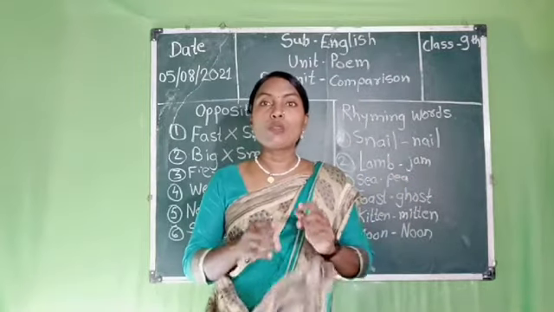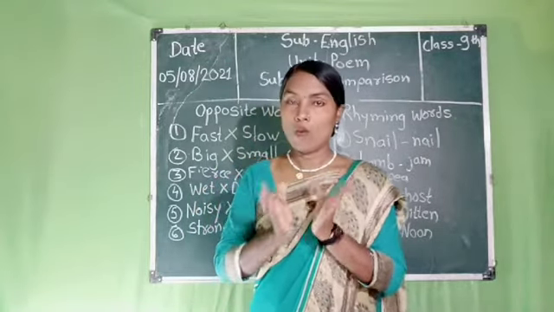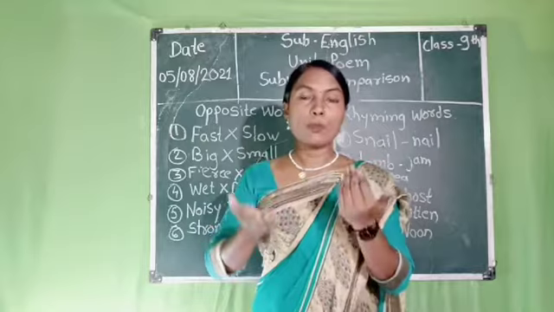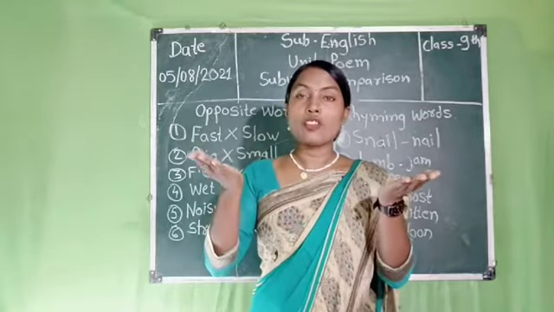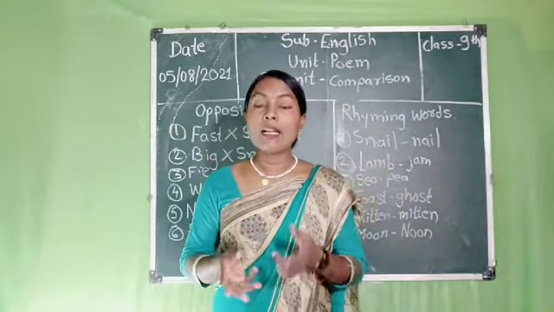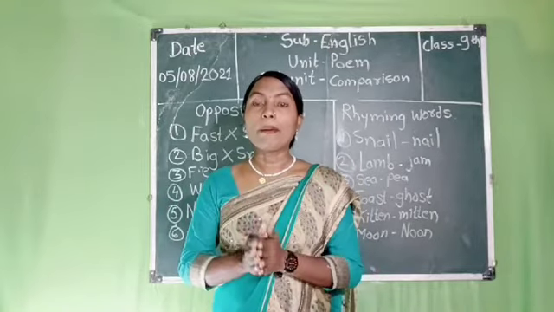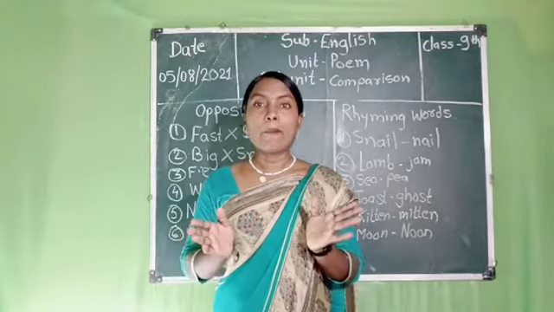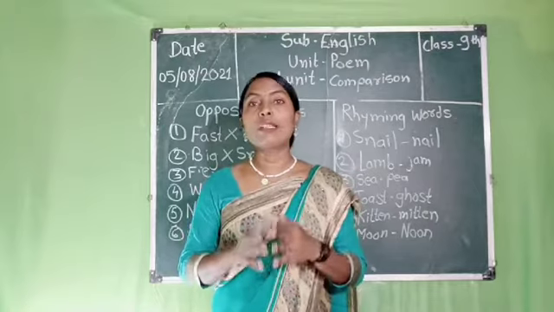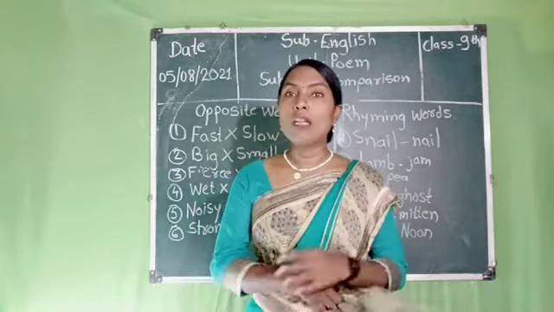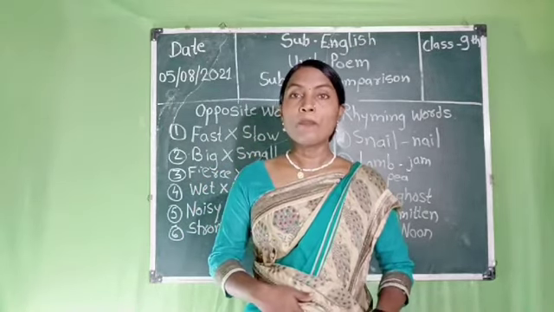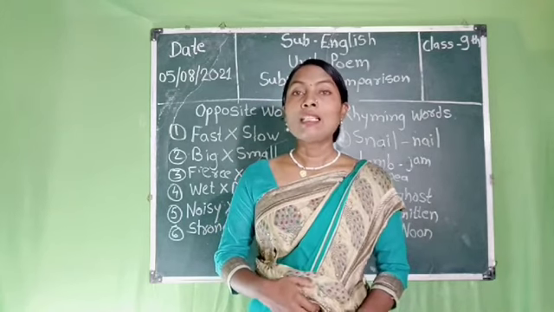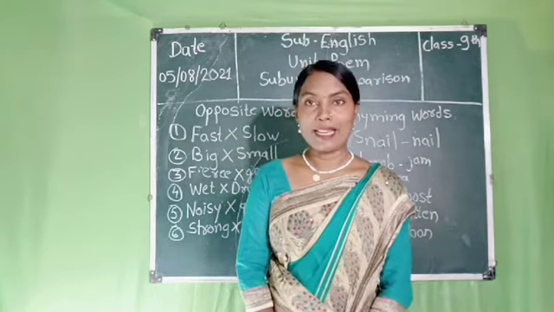In this poem we have learned comparison of two things like comparison of age, temperature, shape, size, and color. So that is what we have learned in the poem named Comparison.